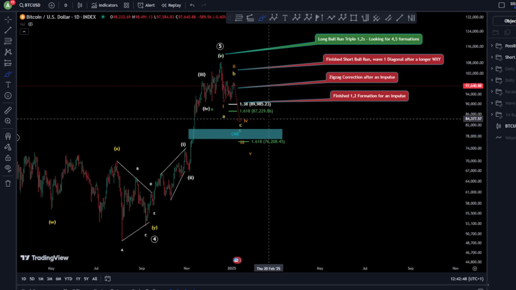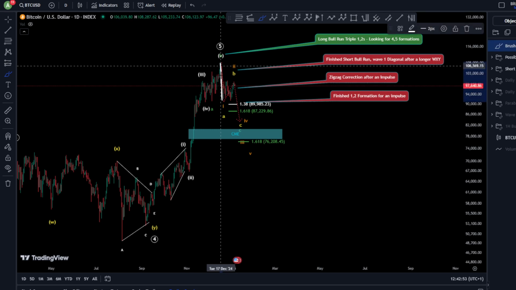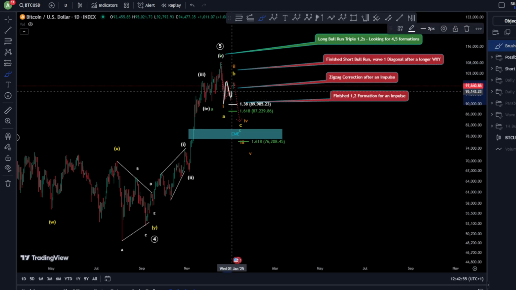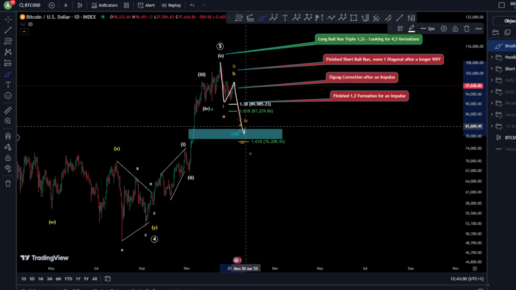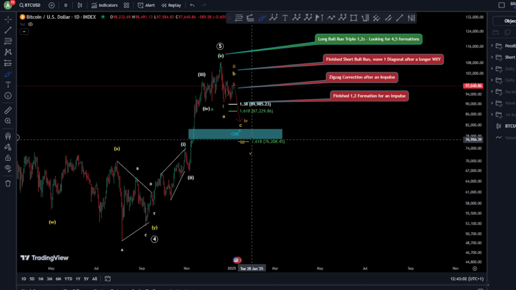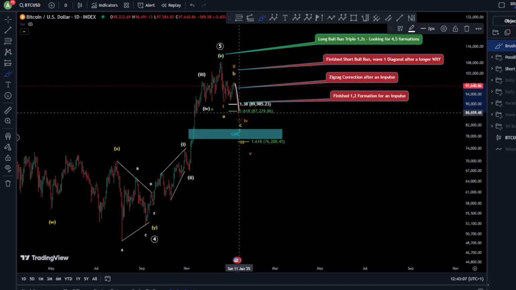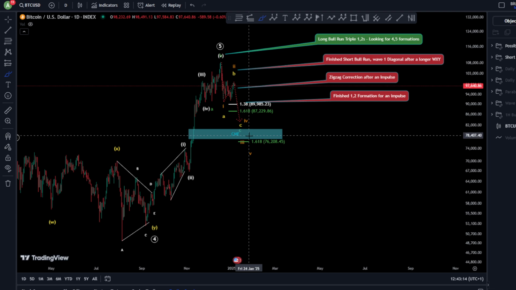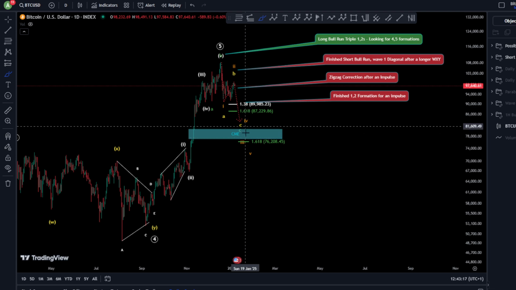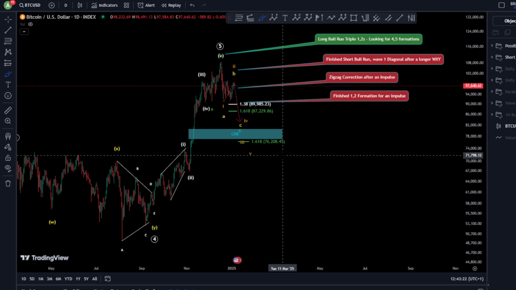the CME gap can be closed, where we have a large CME gap that has to be closed sooner or later. Now, another scenario that we talked about is that this might be 5 waves toward the downside, and we have finished A, B, and C, or WXY here, and we're looking at 1, 2, and then 3, 4, 5 as well. Another impulse scenario where we are right now in a wave 3 towards the downside. So you would like to see a direct move towards the downside, breaking its fib levels and reaching around 77,000 to close this gap. Your target for a wave 3 is 76,200.